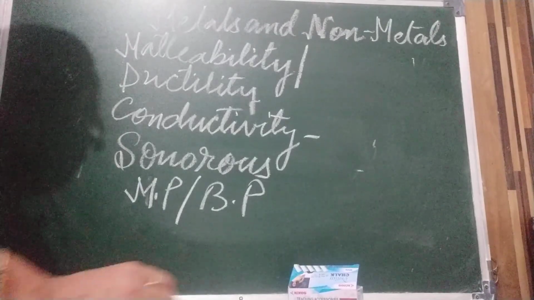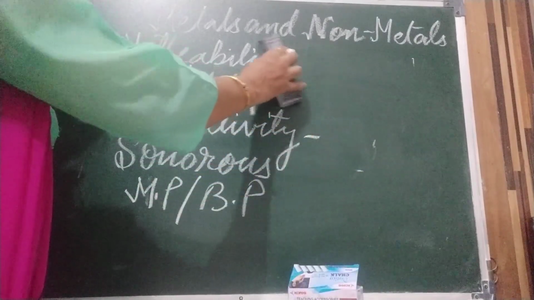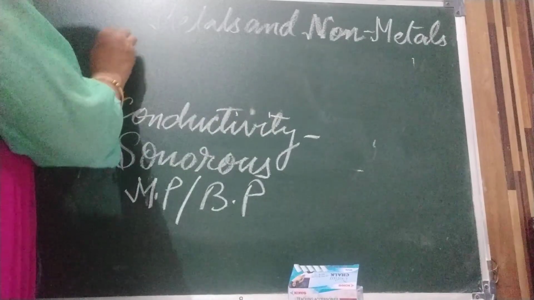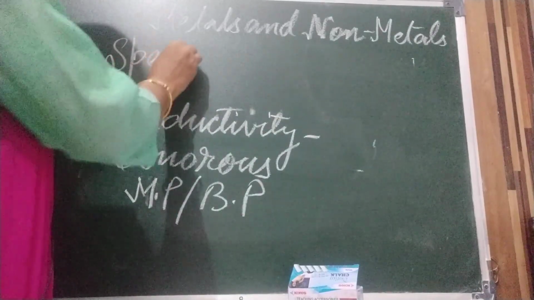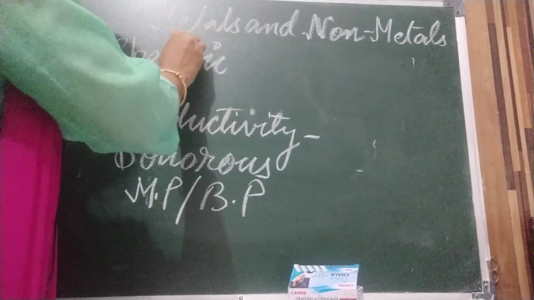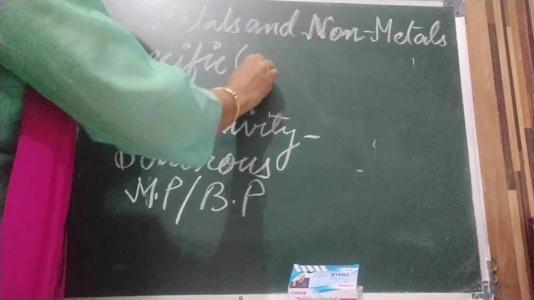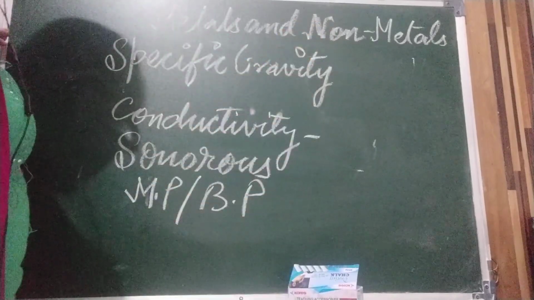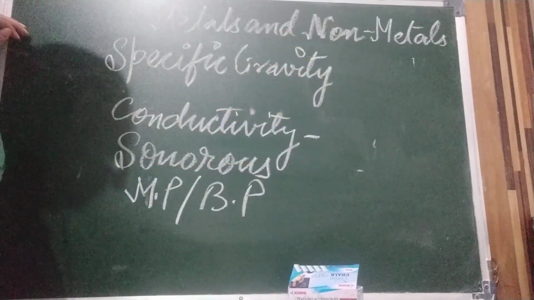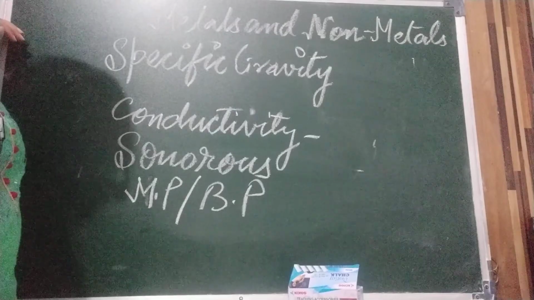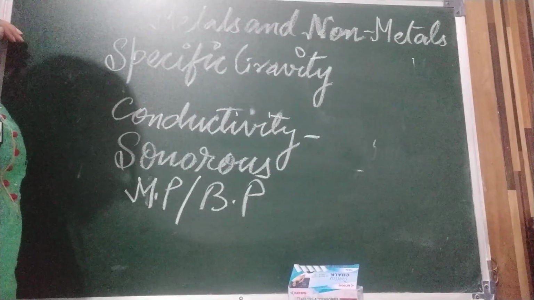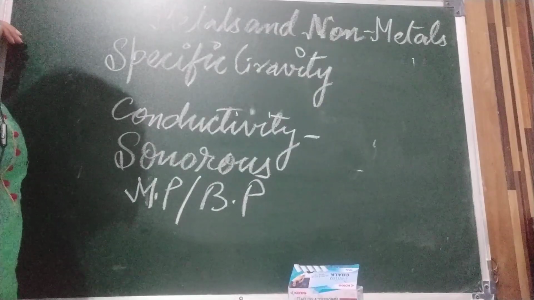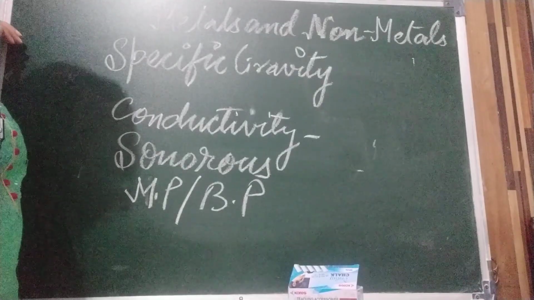Next is specific gravity. Metals have high specific gravities. Like iron is 7.8, copper is 8.7, lead is 11.3, mercury is 13.6, and gold is 19.3.